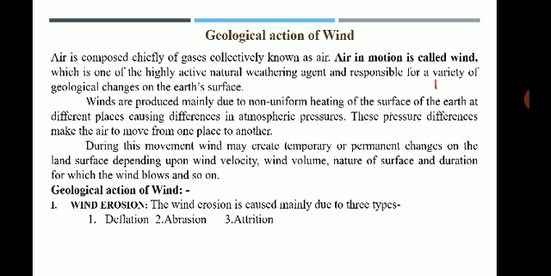We'll see this in detail later. Then the next process is transportation, and the last one is deposition. So the geological action of wind includes first one, erosion, means what?